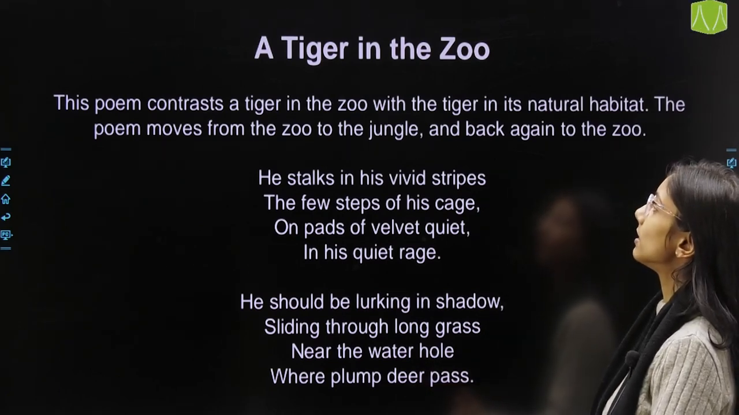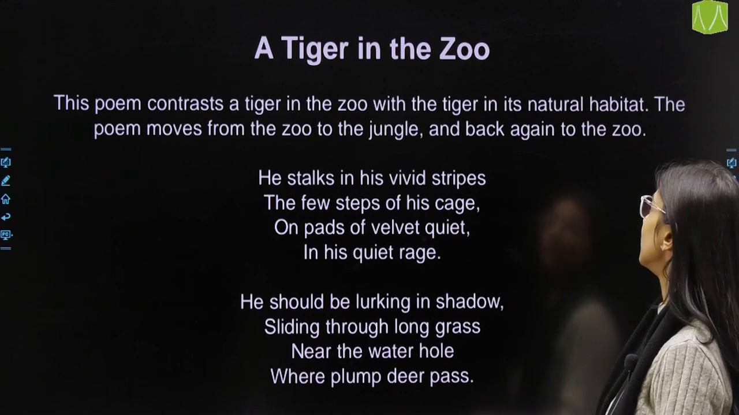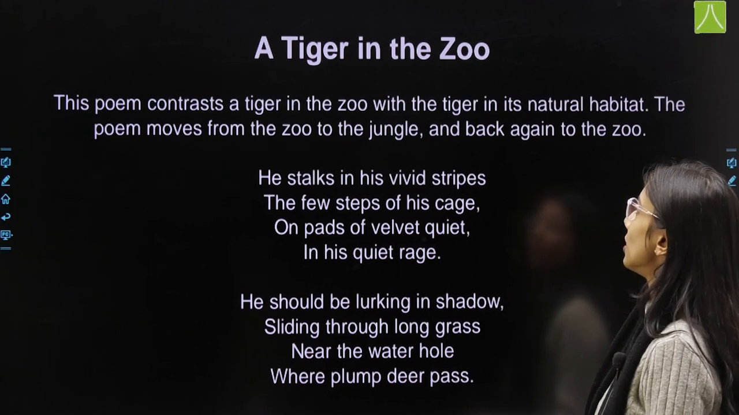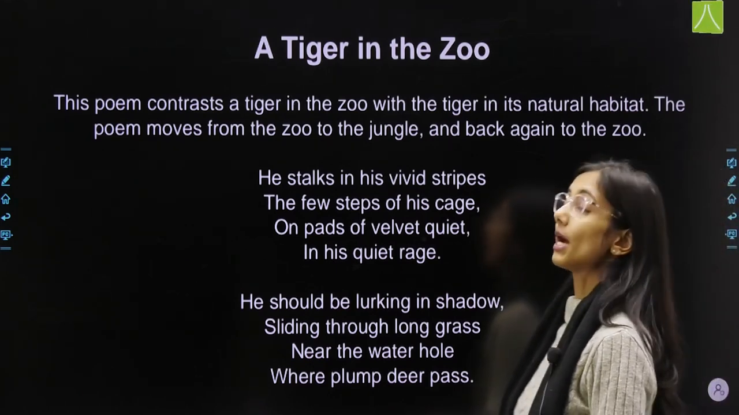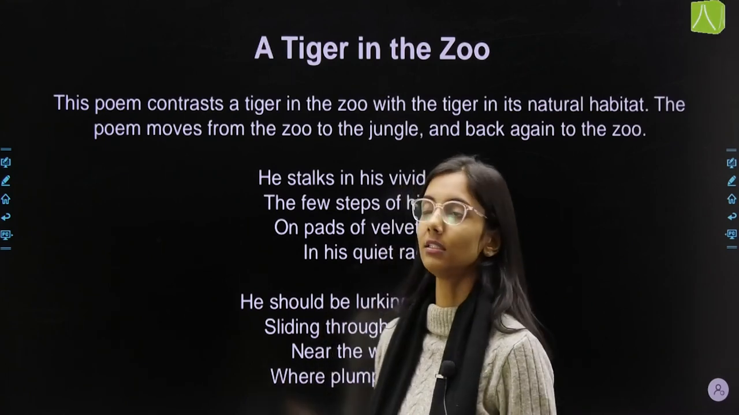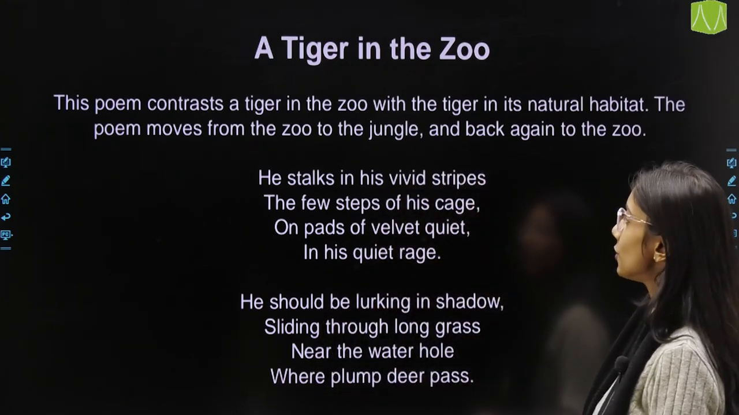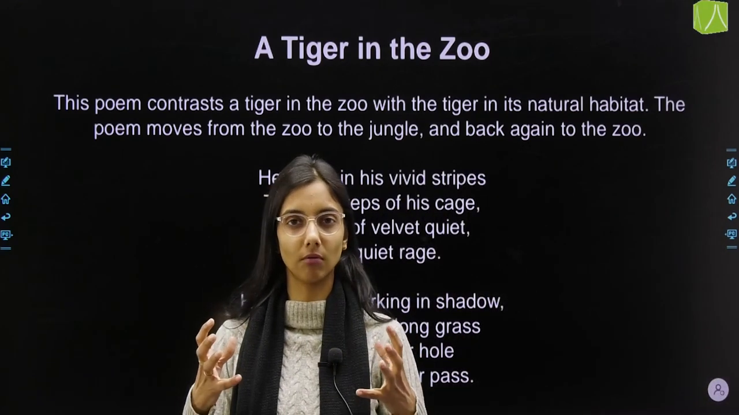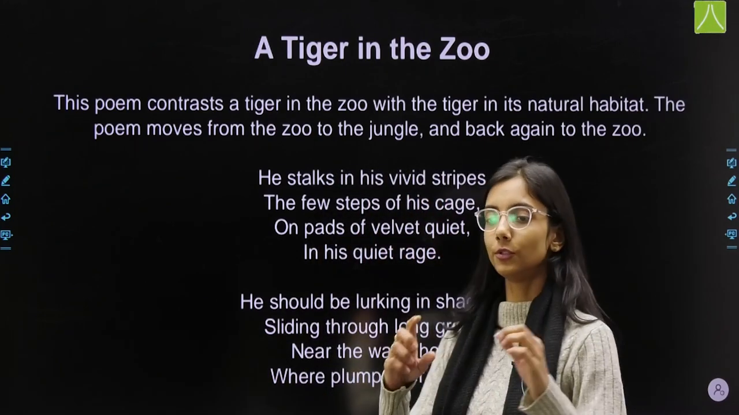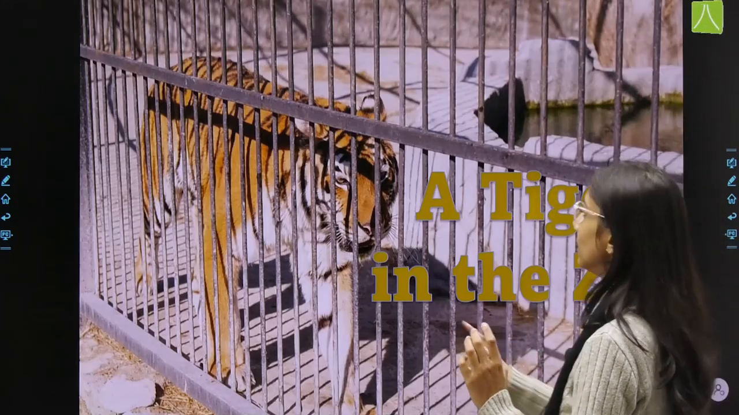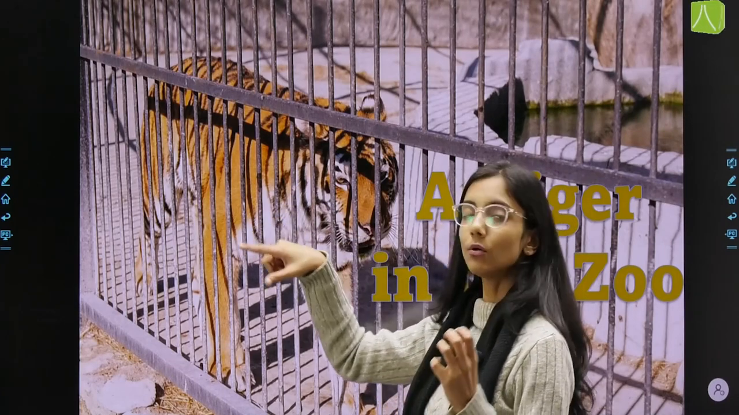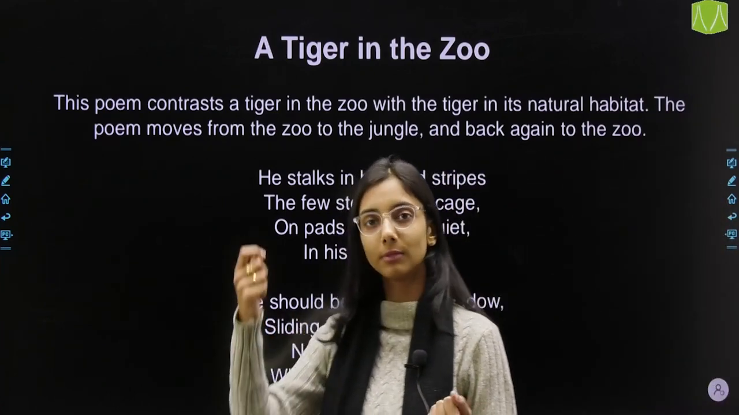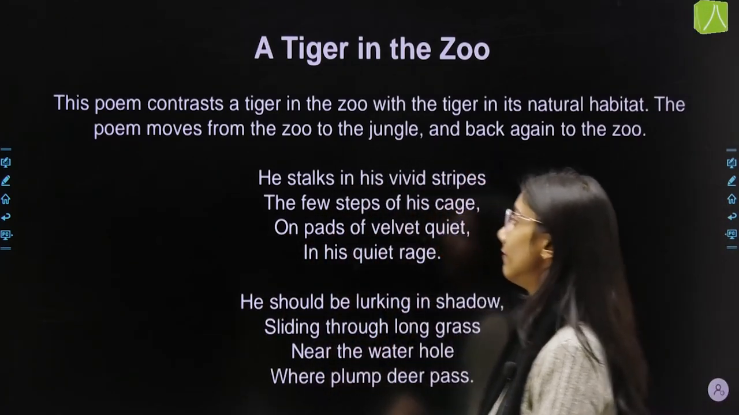This poem contrasts a tiger in the zoo with the tiger in its natural habitat, which is the jungle. The poem moves from the zoo to the jungle and back again to the zoo. Now, let's try to see which one is the zoo and which one is the jungle. He stalks in his vivid stripes. Vivid means very strong, very bright. As you can see in this picture, the stripes look very powerful. Well, the whole aura of the tiger is powerful, but the stripes are very vivid, very strong.